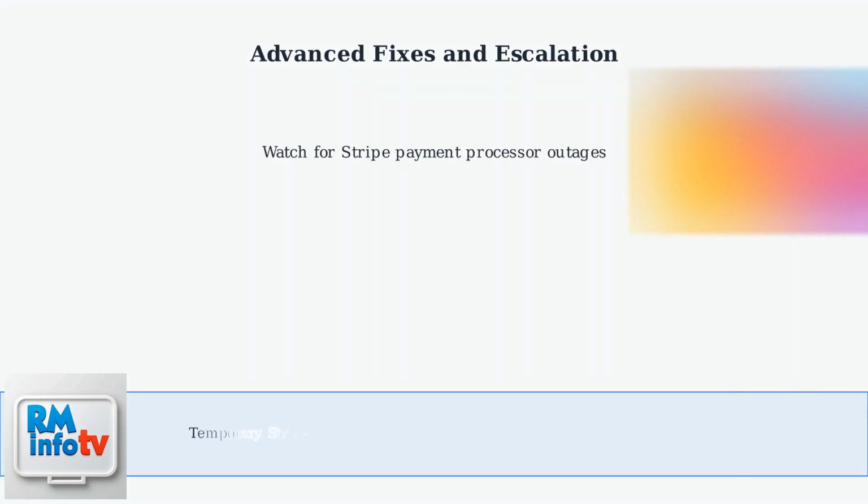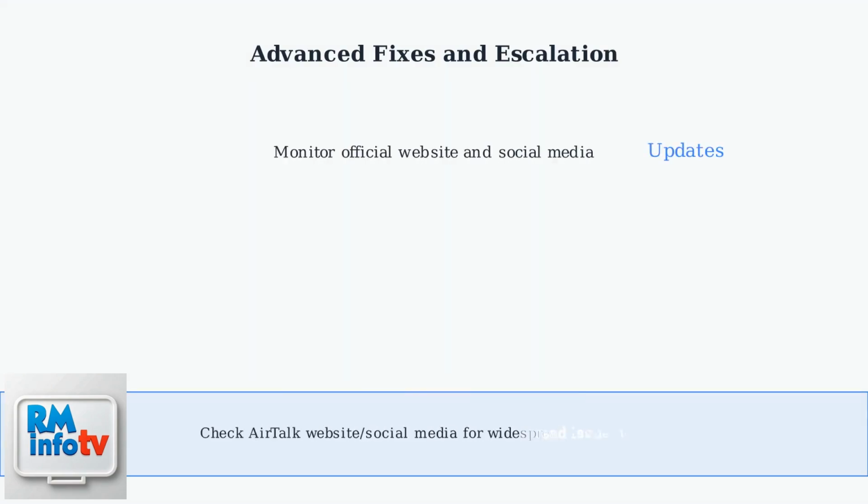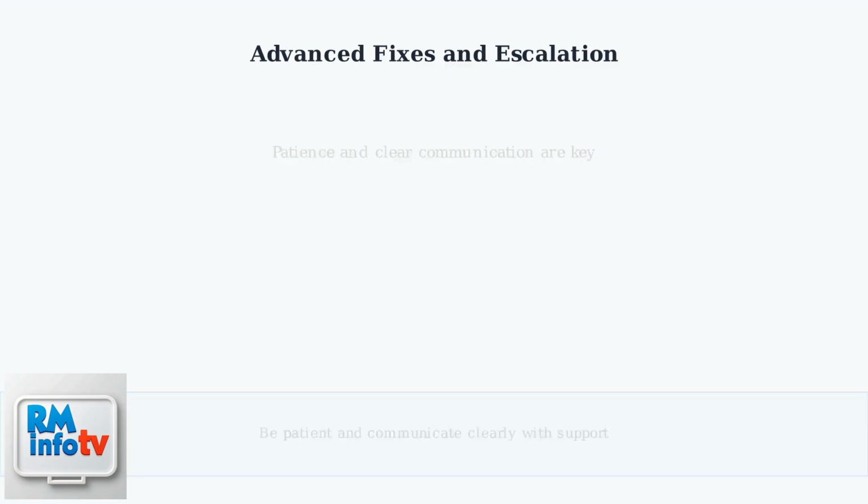Keep in mind that temporary outages with payment processors like Stripe can also cause delays. Monitor AirTalk's official website or social media for updates on widespread issues. If the problem is unresolved, consider filing a complaint with the FCC, especially if you experience billing inconsistencies. Remember, patience and clear communication with support are key to resolving data add-on issues.